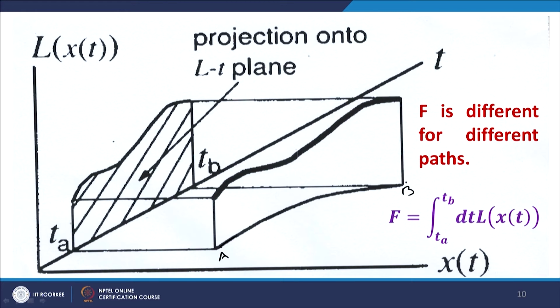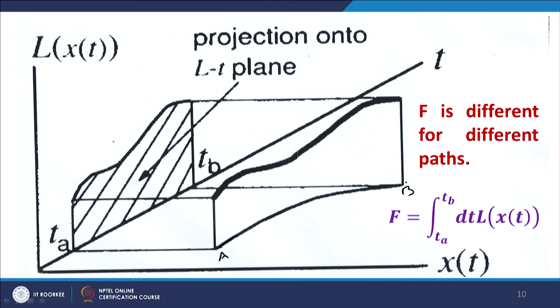Please note this, the integration is with respect to t, it is not with respect to x. So, because the integration is with respect to t, we need to take a projection of this Lagrangian curve on the L-t plane, on this, the yz plane.